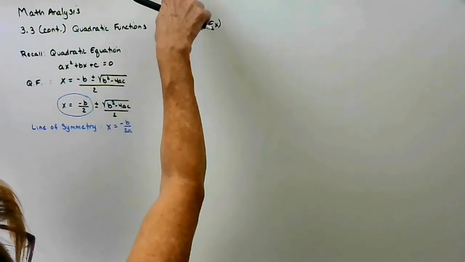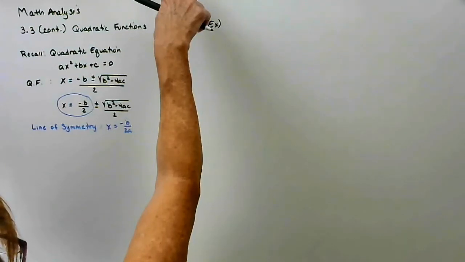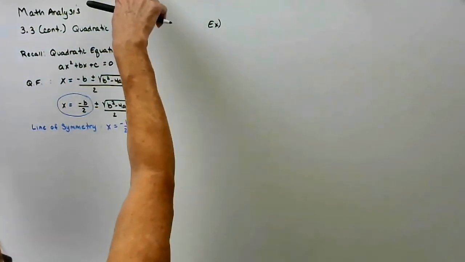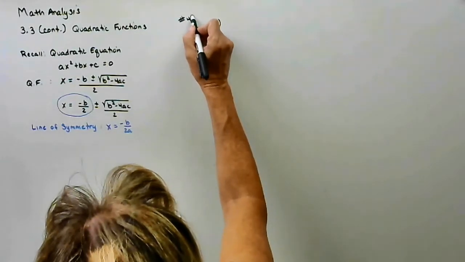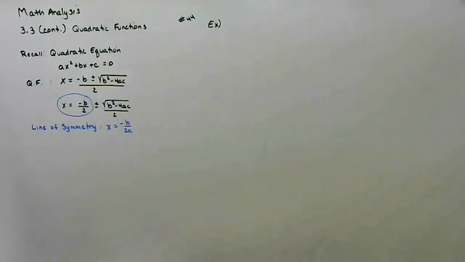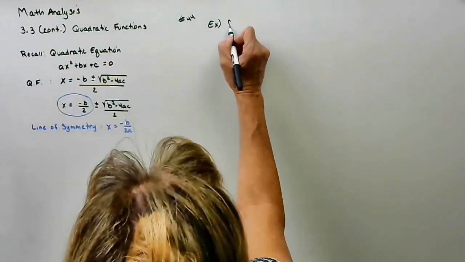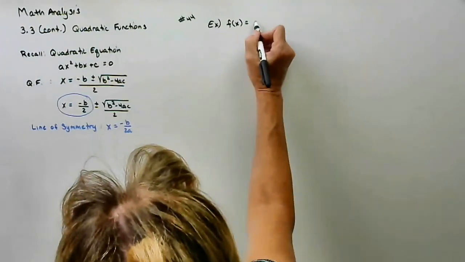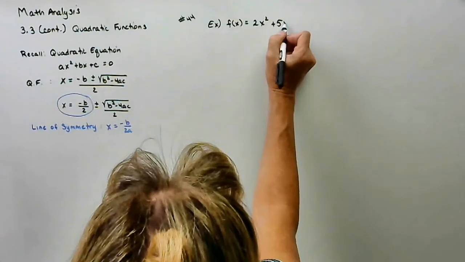I was just trying to come up with one. Yep, we'll do this one. This is number 44. I was glancing to see if the numbers were going to be relatively nice. I hope they are. 44 says f of x equals 2x squared plus 5x plus 3.